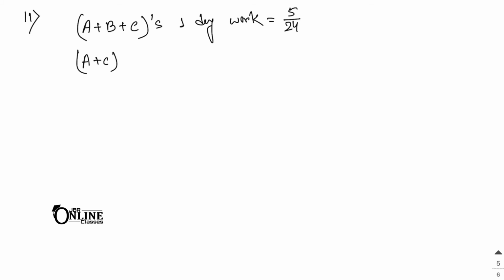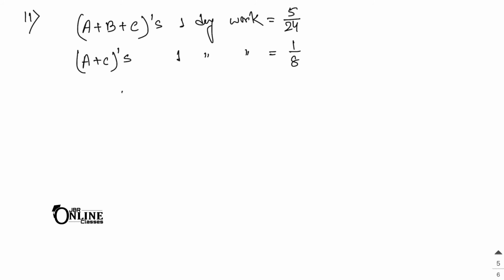A and C together can do it in 8 days. How long would B working alone take to plow the field? So as here A plus B plus C's 1 day work, that equal to definitely 5 by 24, the reciprocal of that one, and here A plus C's 1 day work, that equal to 1 by 8.